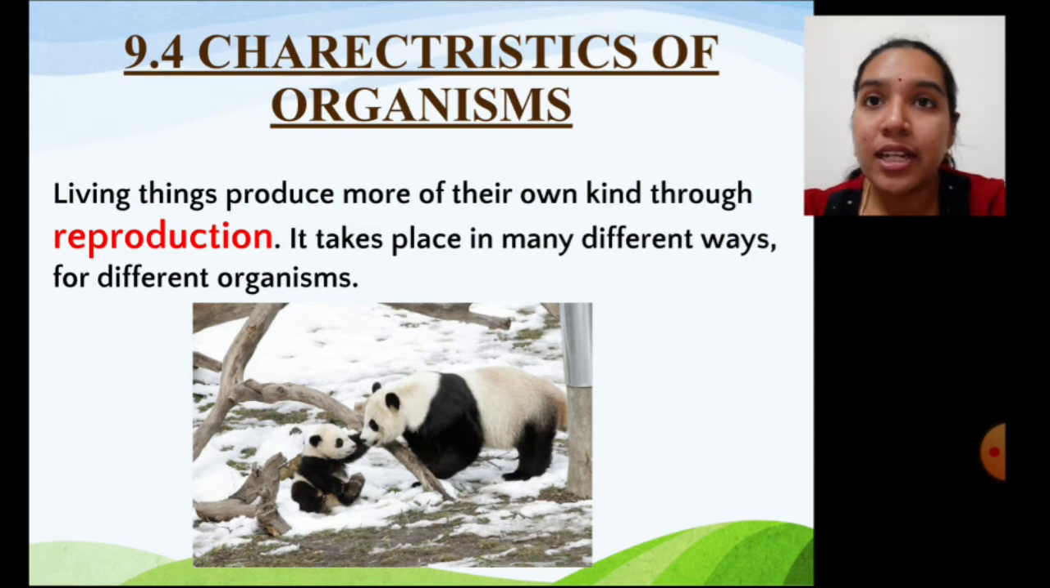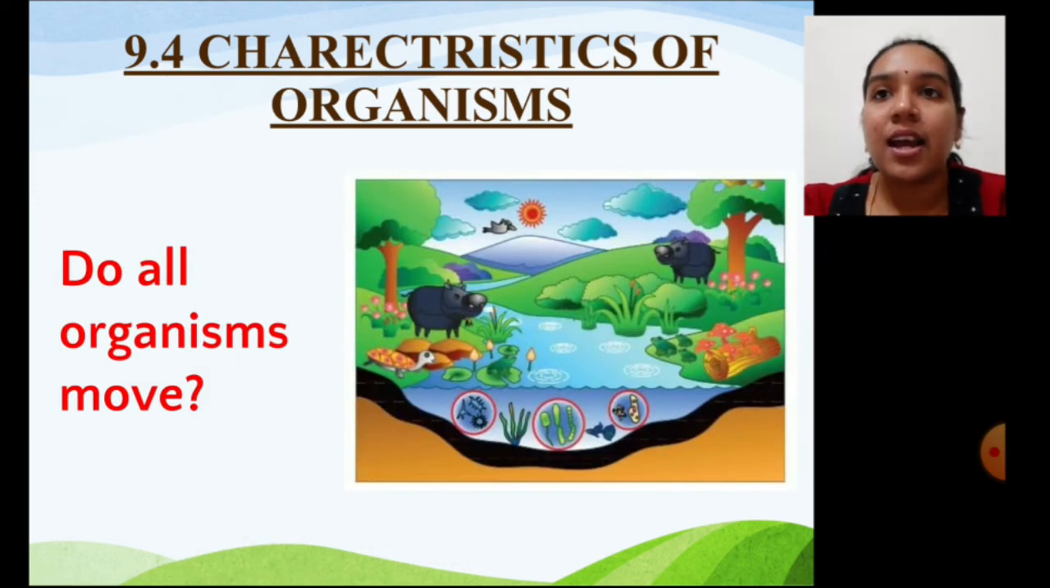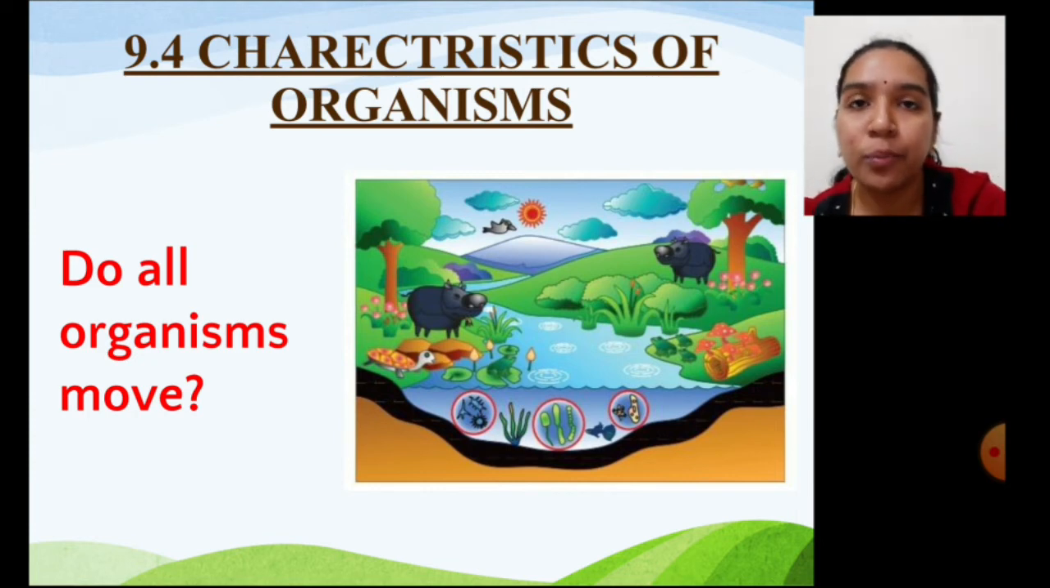So today we learned one more characteristic of living organisms, that they produce their own kind through a process called reproduction. And we also learned that it is different for different living organisms. Our next question about the characteristics of living organisms is, can they move? What is movement? Movement means change in its position.